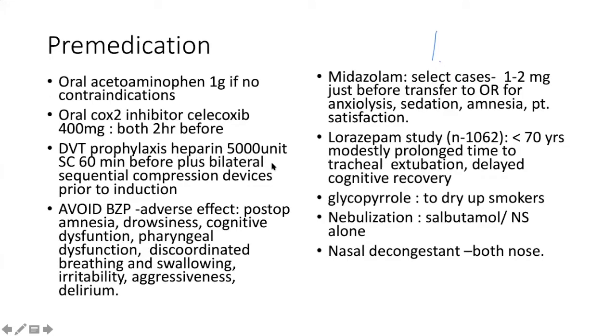DVT prophylaxis: heparin 5,000 units can be given 60 minutes before, plus bilateral sequential compression devices prior to induction of anesthesia. Some centers are giving oral acetaminophen, paracetamol, and also celecoxib. Better to avoid benzodiazepines, but if some patients are difficult to separate, we can give 1 to 2 milligram midazolam just before transfer.